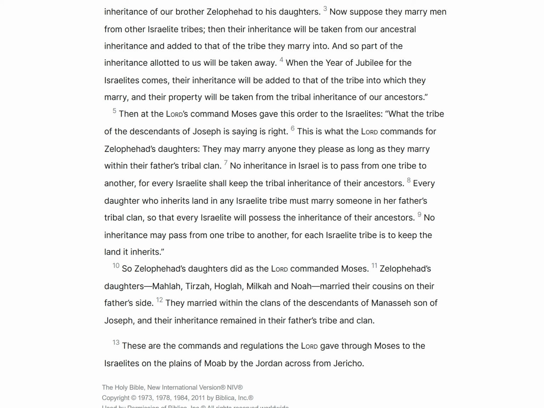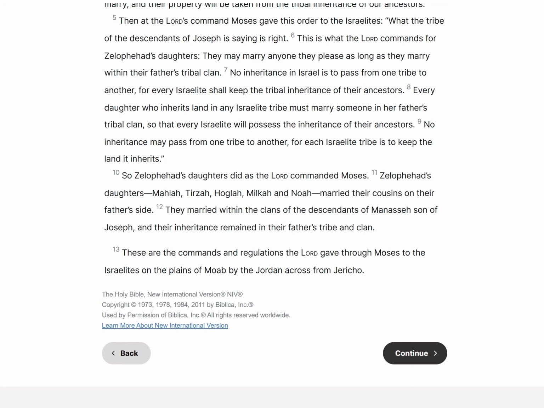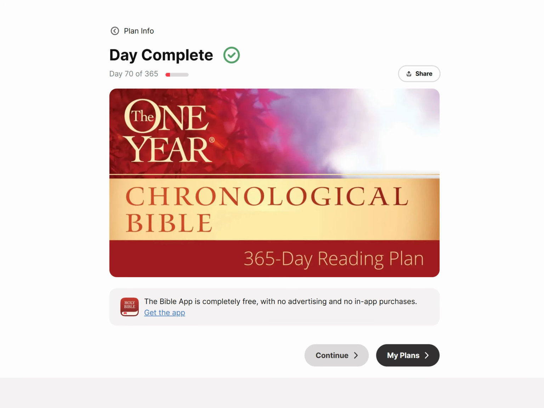Zelophehad's daughters, Mahlah, Tirzah, Hoglah, Milcah, and Noah, married their cousins on their father's side. They married within the clans of the descendants of Manasseh, son of Joseph, and their inheritance remained in their father's tribe and clan. These are the commands and regulations the Lord gave through Moses to the Israelites on the plains of Moab by the Jordan across from Jericho. And that is day 70.